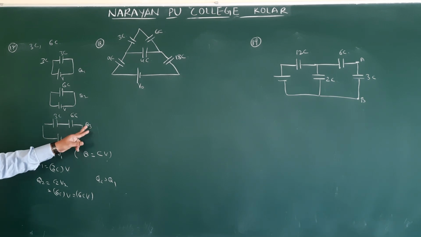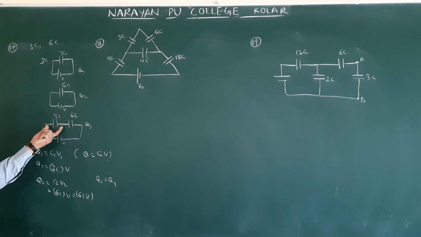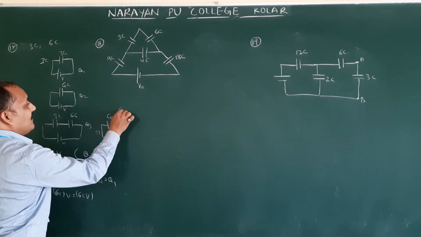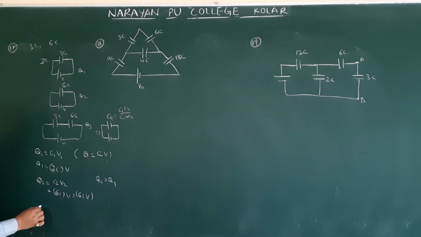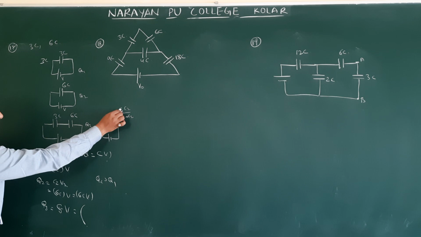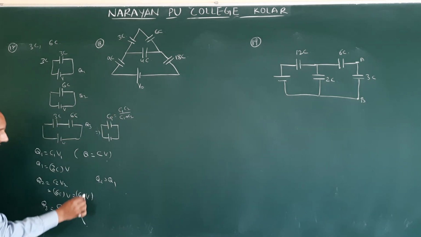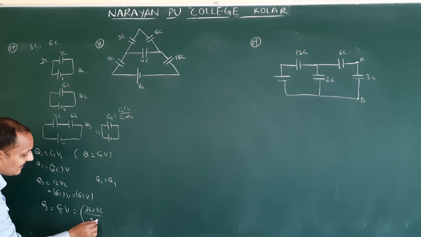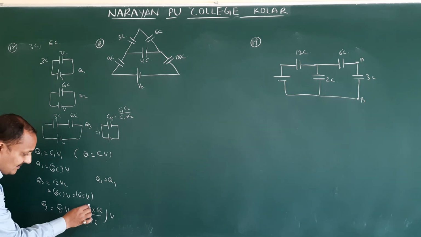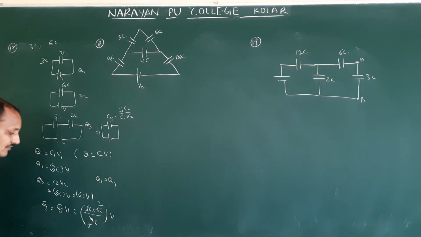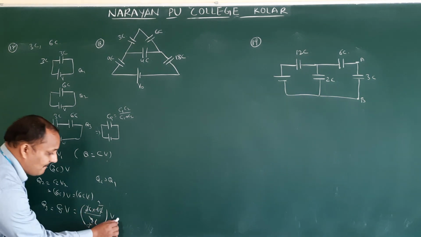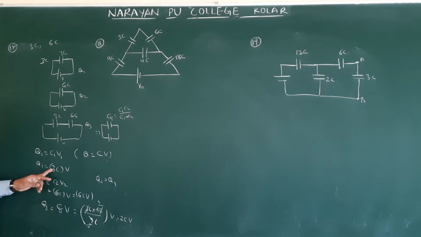What is the relation with Q3? Here Q3 means the charge stored on the resultant capacity. What is the resultant capacity formula here? Cs is C1 C2 by C1 plus C2. Then Q3 is equal to Cs into V. What is the Cs value? C1 C2 means 3C into 6C, by 9C, into V. Then how many times? 3 3s are 9, 2 3s are 6, the C will be cancelled. Then how much will you get? 2CV. This 2CV is less than these two.